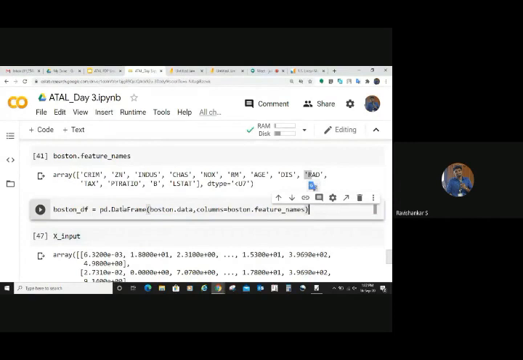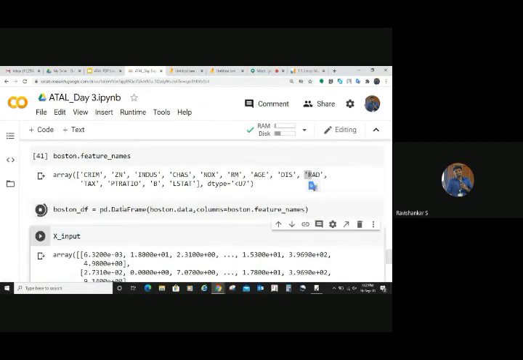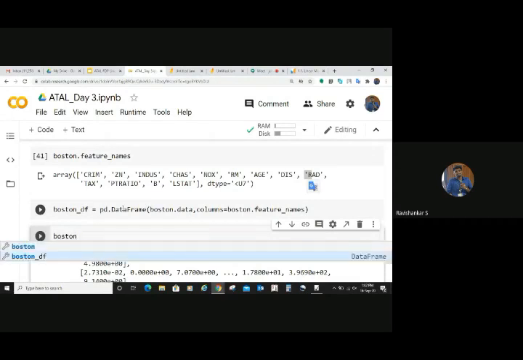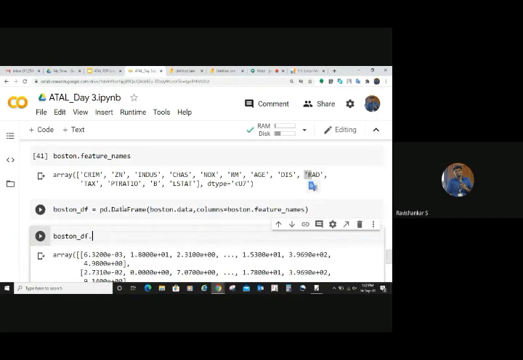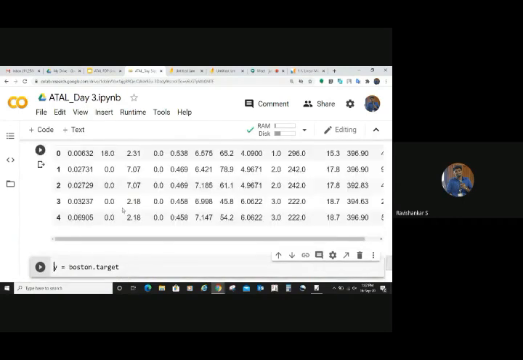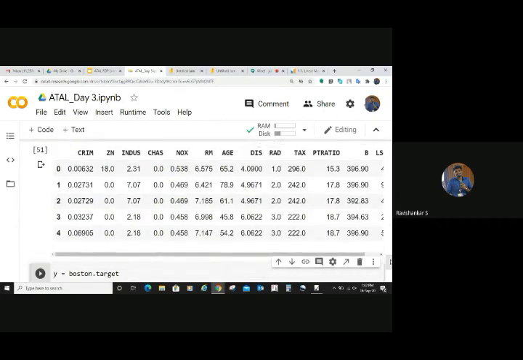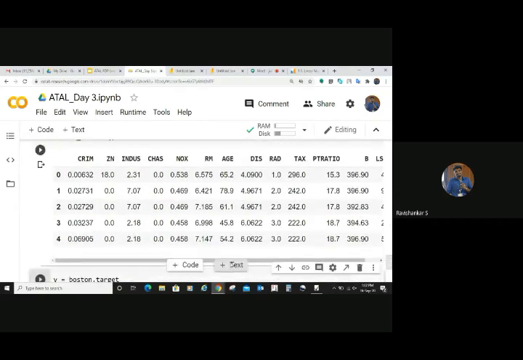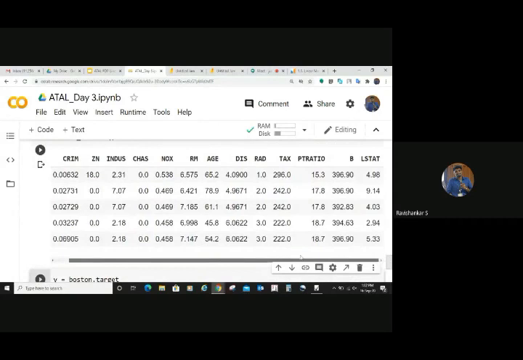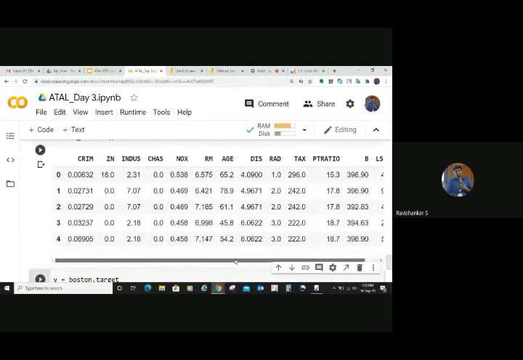Now let us see, after doing this, let us see the data frame. Now we can see, let us print it, Boston dot head. Now the head method will work. Head method means it will get you the first 5 samples. You can see now. Great.